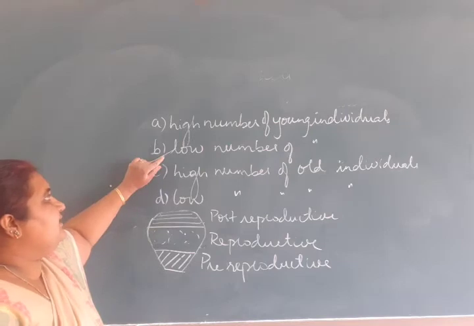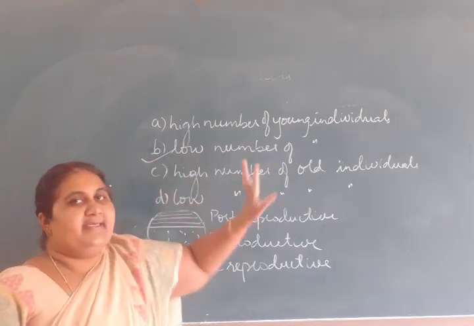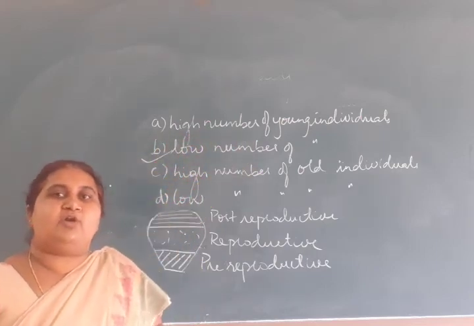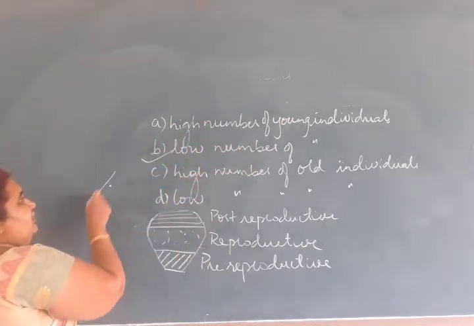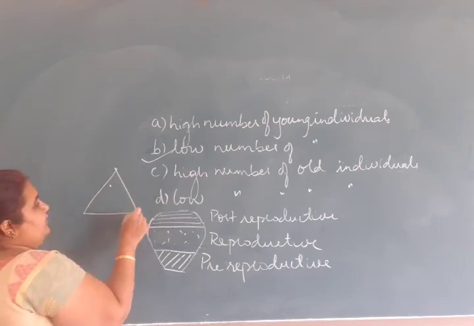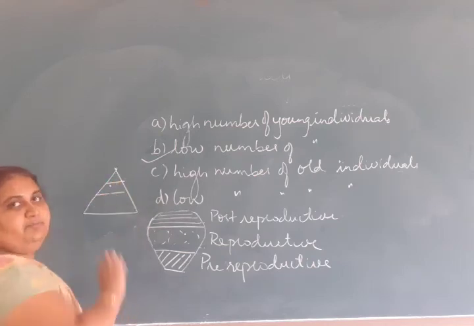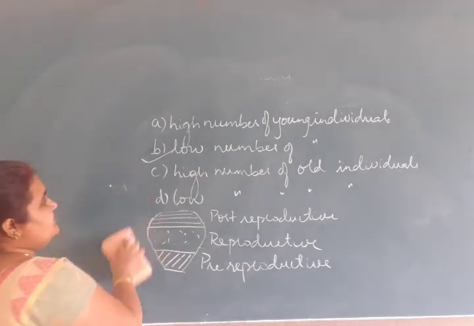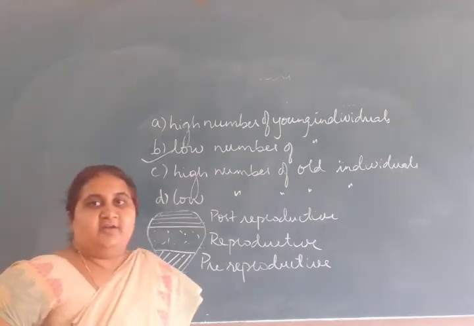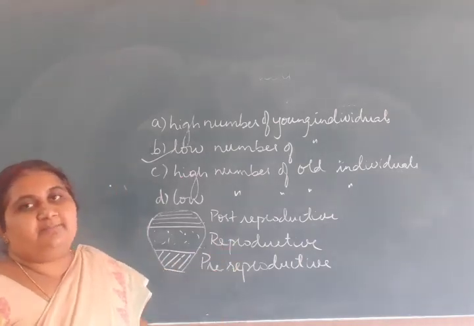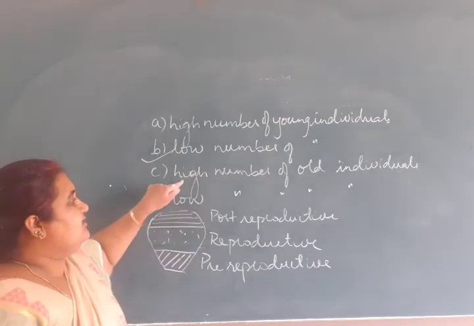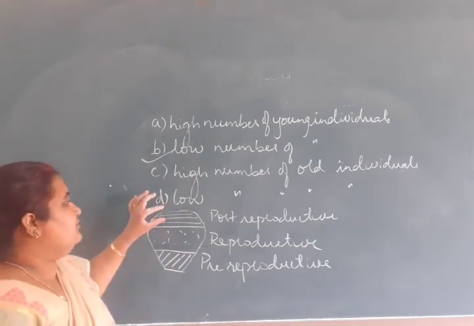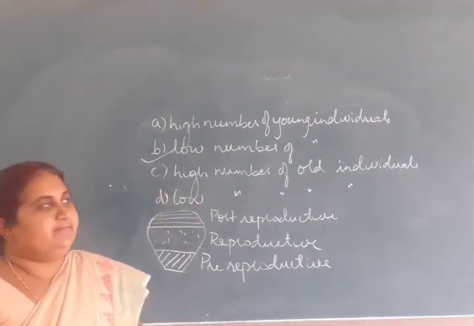If it were a high number of young individuals, the resultant age pyramid would be triangular, with a broader base. The other two options are ruled out because they mention old individuals, and old individuals are present at the top.